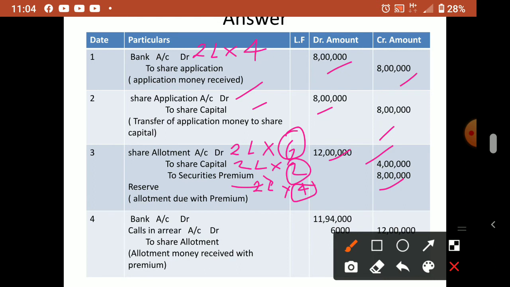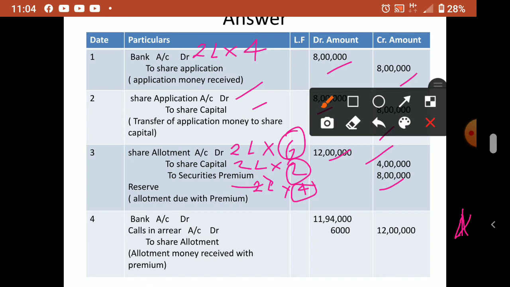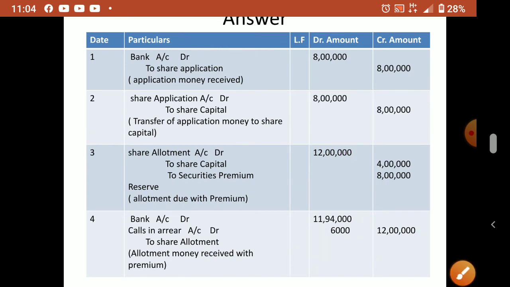Now in the bank, when they receive the amount, this Dinesh has not paid the allotment money. That allotment money not received is the arrear. So how much is the arrear? What is the number of shares? 1000 into 6 not paid, including premium. That means 6000 rupees not received. Actually we have to receive 12 lakh, that is the share allotment amount, but we did not receive 6000. So 12 lakh minus 6000 will come to 11 lakh 94,000. This also we studied already.